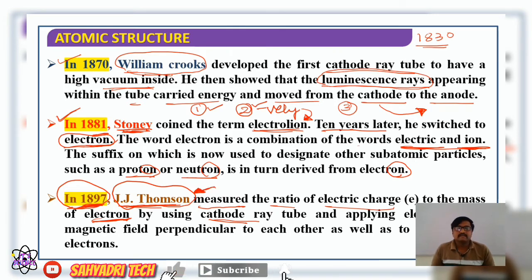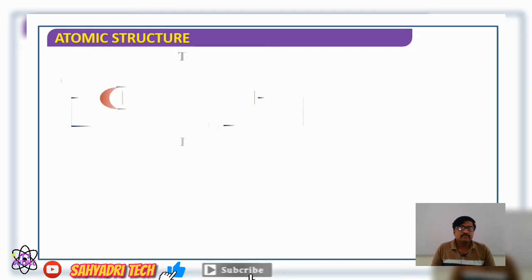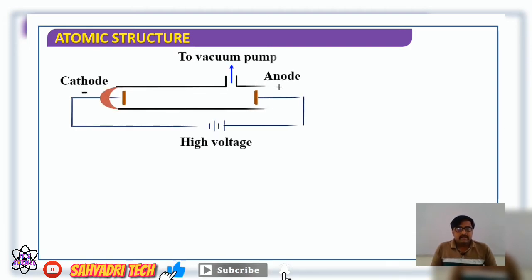Now, consider the experimental arrangement. There is a long cylindrical glass tube of around 1 meter length, which contains a side arm. It is called a discharge tube.